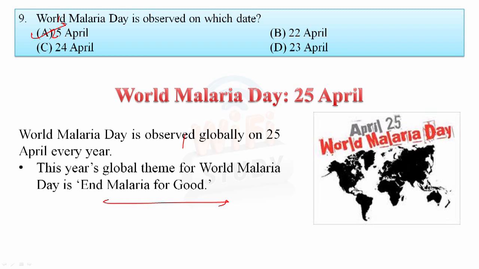Malaria causes symptoms like fever, tiredness, vomiting, headache. And this disease is most commonly transmitted by the infected female Anopheles mosquito. The mosquito bite introduces the parasite from the mosquito saliva into the person's blood, and the parasites travel to the liver where they mature and reproduce. After that, malaria is caused. So this is the entire process, and you need to remember that World Malaria Day is observed on 25th April.